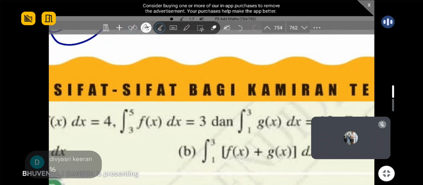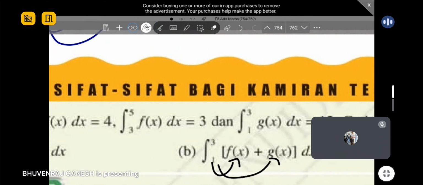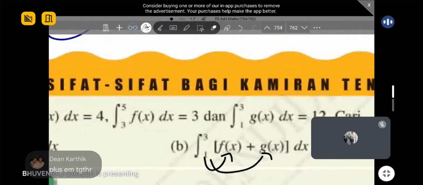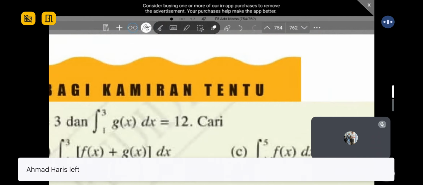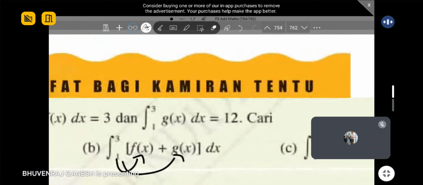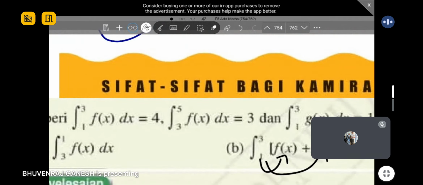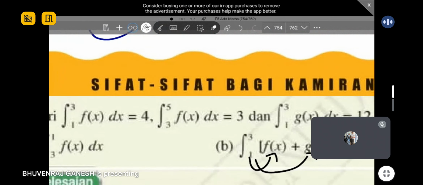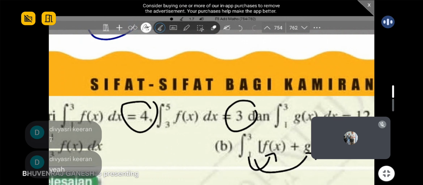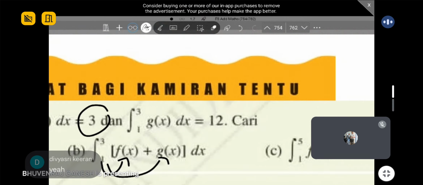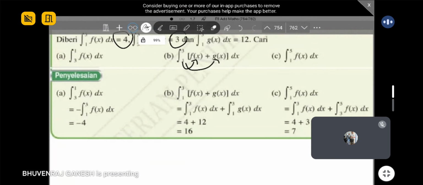Yes. You just expand the integration sign inside. So integrate 1 to 3 f(x), 4. Integrate 1 to 3 g(x), 12 plus. So you get 16. Okay. And then for part C, 5 to 1 f(x). So what will be the answer for this one? 5 directly integrate to 1. So you will get total is 7. Am I right, guys? 7. Because 4 plus 3. You directly integrate, so you combine the separate integrations together. Okay, so these are all the answers.